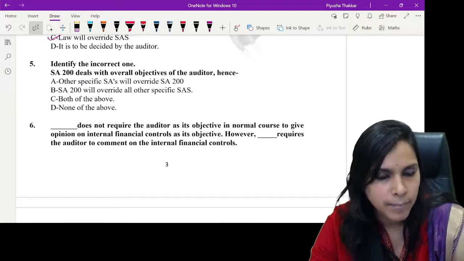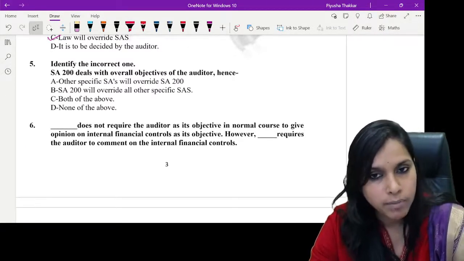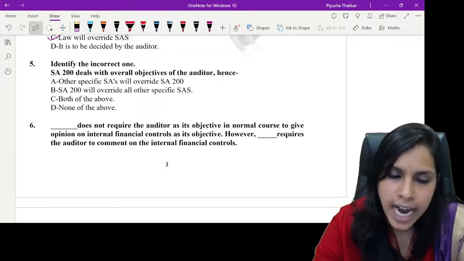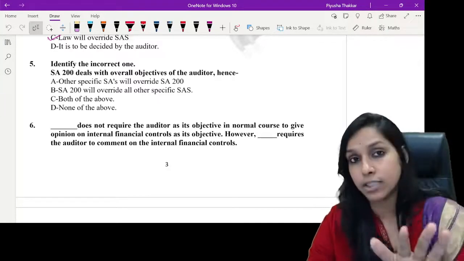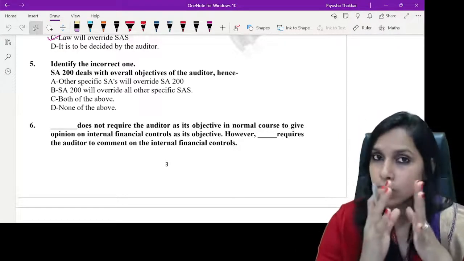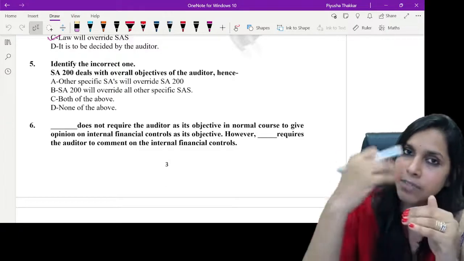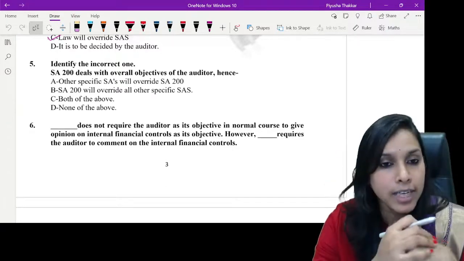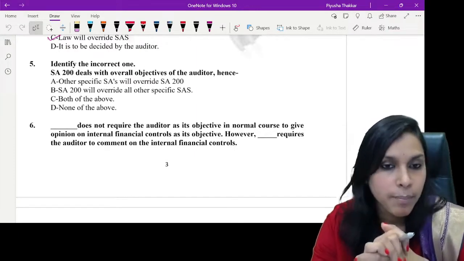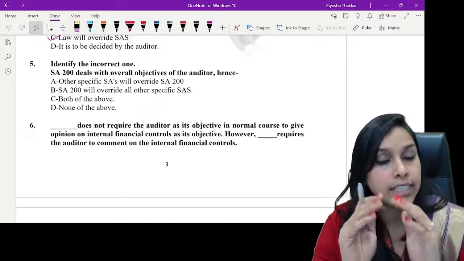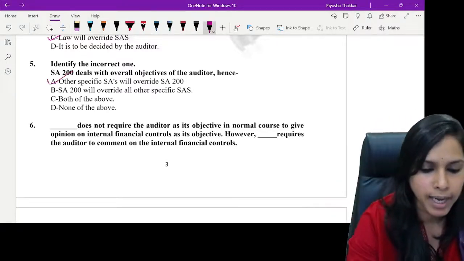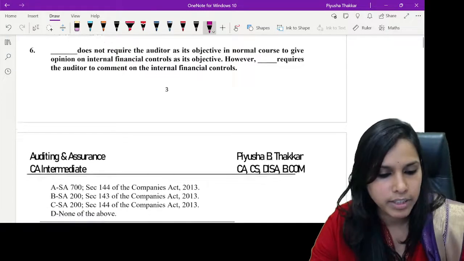Identify the incorrect one. SA 200 deals with overall objectives of the auditor. Hence, other specific standards will override SA 200. See, SA 200 is generic in nature. Okay, yes, interpretations of statute. Apply those rules. Yes, what we have seen, the specific comes first, general comes next. So, SA 200 will override all other specific SAs, both of the above, none of the above. So, what have we seen? Yes, that the specific SAs would override SA 200. So, A should be my correct answer. Let's go ahead to the next question.